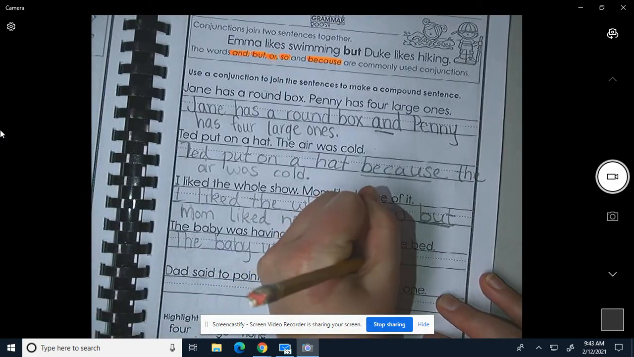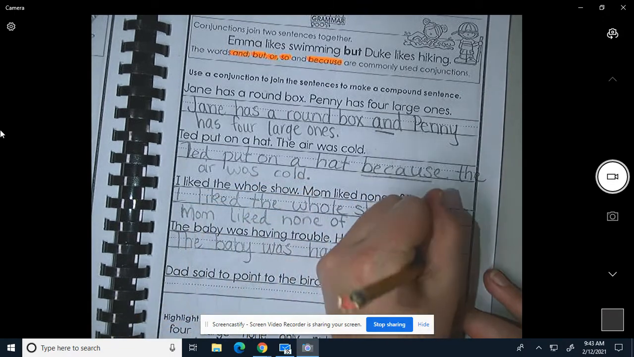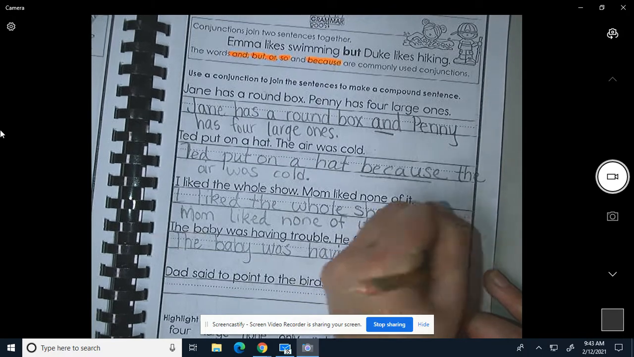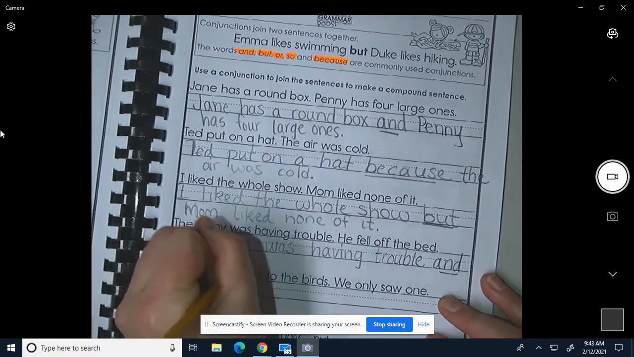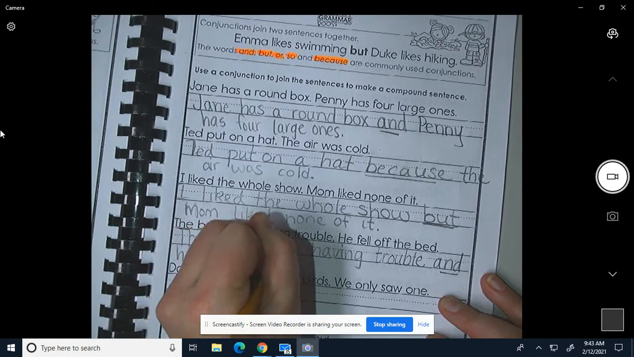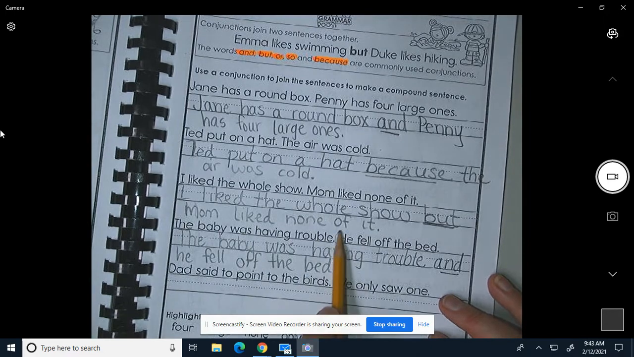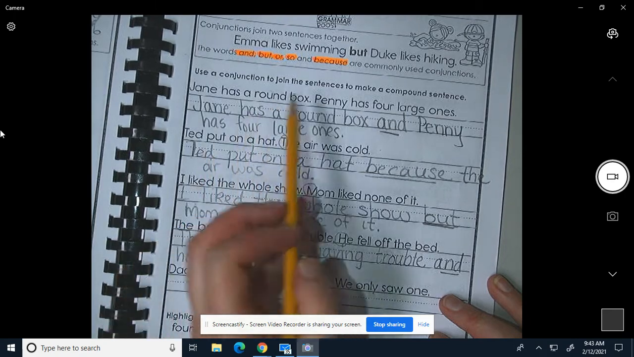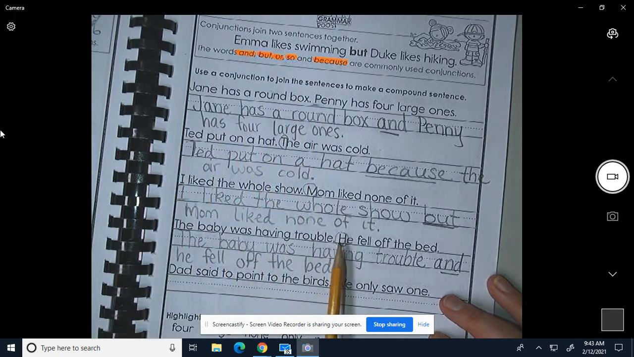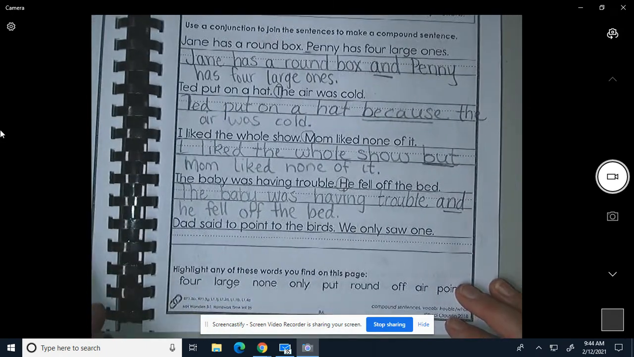The baby was having trouble and he fell off the bed. Do you notice how also this is not capital in the sentence? This one is because it's a proper noun. But these are all lowercase because they're not the beginning of the sentence anymore. They're in the middle.